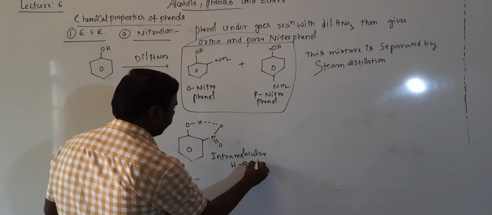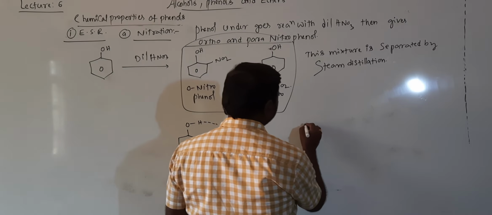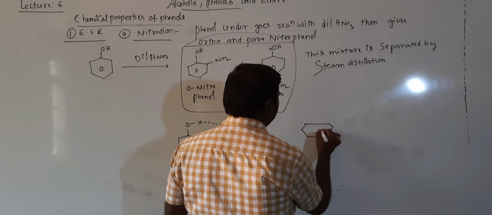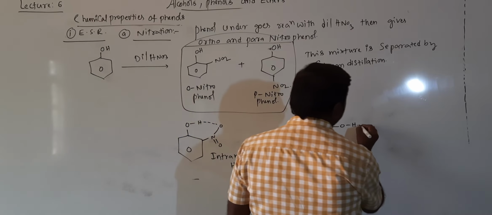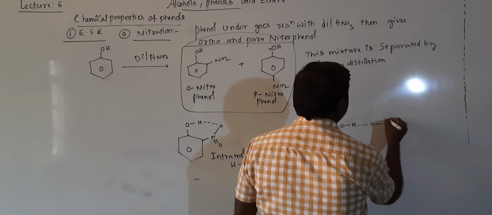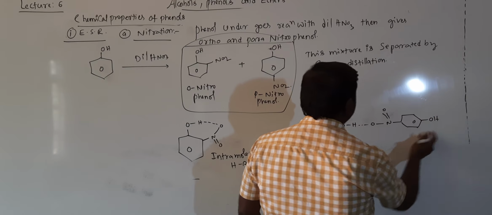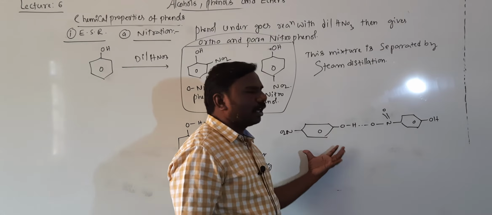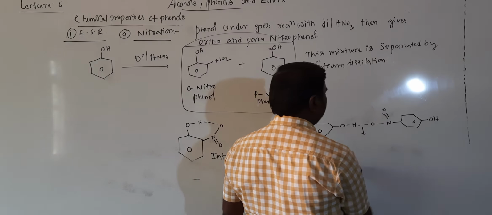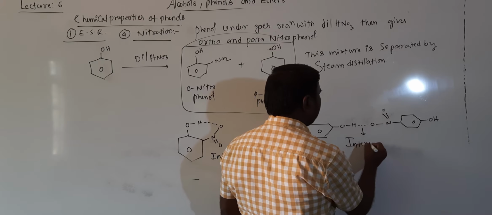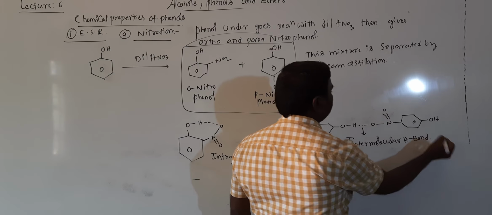In paranitrophenol, with NO2 and OH on opposite sides, the first paranitrophenol molecule and the second paranitrophenol molecule are connected by hydrogen bonding. This is intermolecular hydrogen bonding.